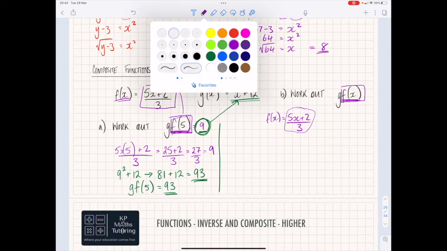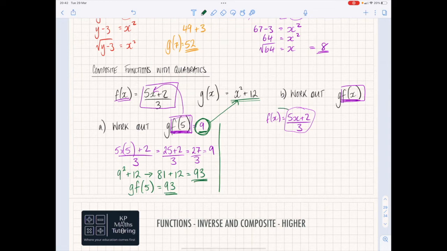What you now do is you take that f of x and you substitute that into that x squared. So I'm taking this whole value of 5x plus 2 over 3 and changing x for that. Now, because it's x squared, it means multiplied by itself. What I did down here was I took my 9 and squared it. I'm now taking this and squaring it. So I say 5x plus 2 over 3 all squared, which means I times it by itself.